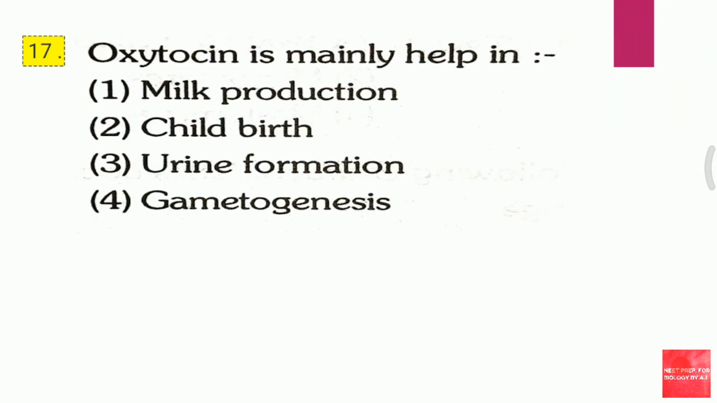Question 17. Oxytocin is mainly helping first milk production, second childbirth, third urine formation, fourth gametogenesis. Oxytocin is mainly help in. The answer for this question is second, that is childbirth.